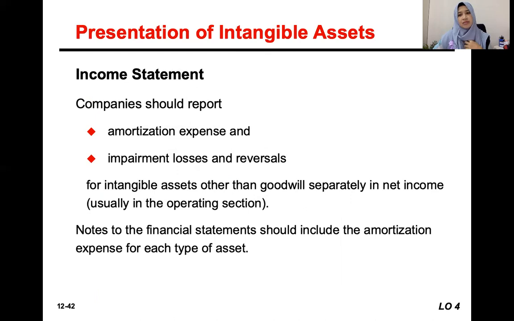So in the income statement, we will identify the amortization expense and then how much the impairment loss and reversal of impairment loss. And the notes to the financial statements basically must include the details of amortization expense for each type of asset.